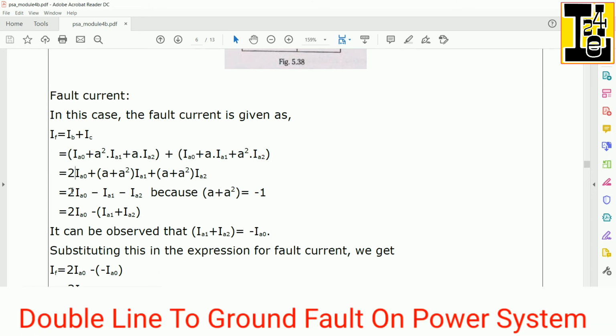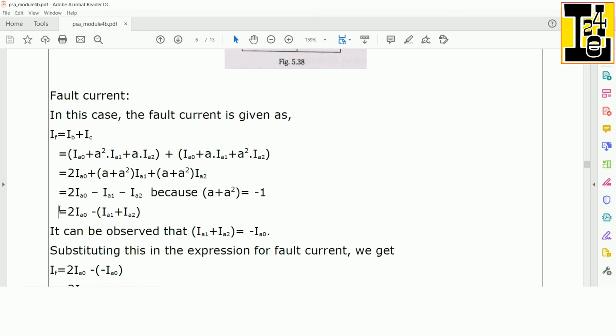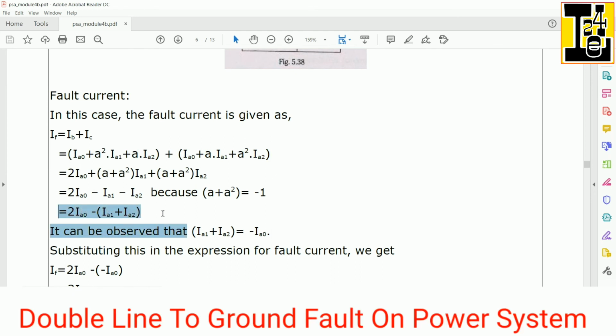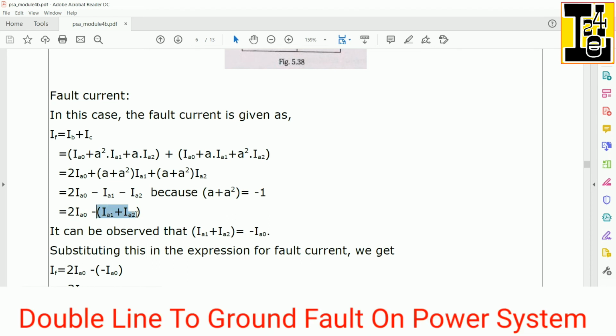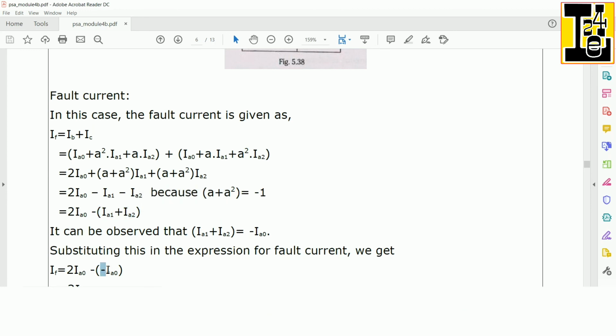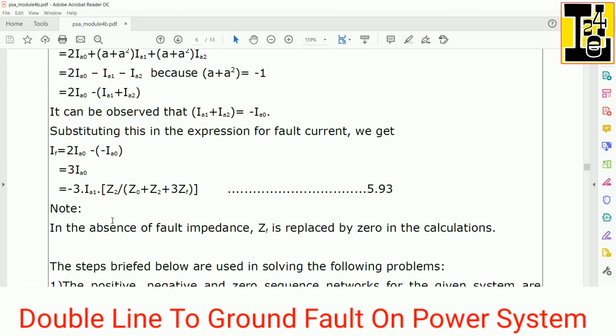So further, after solving this expression, we will get IF is equals to 2 IA0 minus bracket IA1 plus IA2, but we know that IA1 plus IA2 can be replaced by minus IA0 by the symmetrical component relations. Finally, IF will be equals to 3 into IA0.